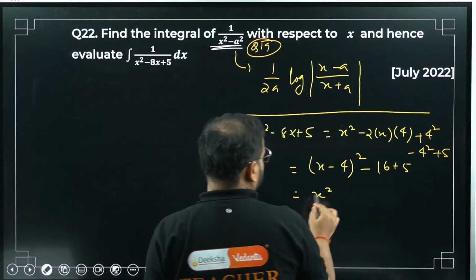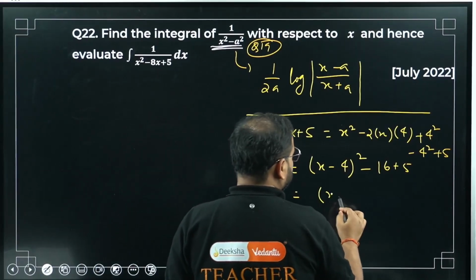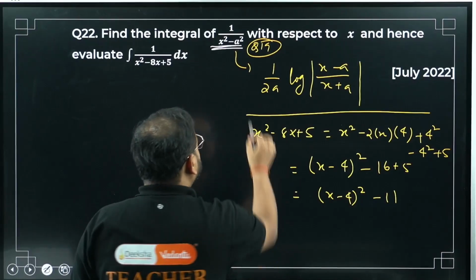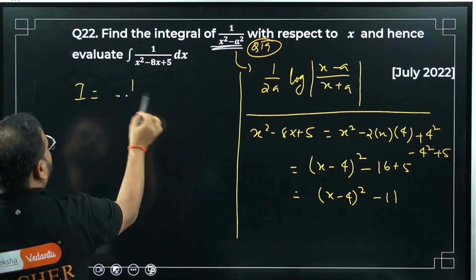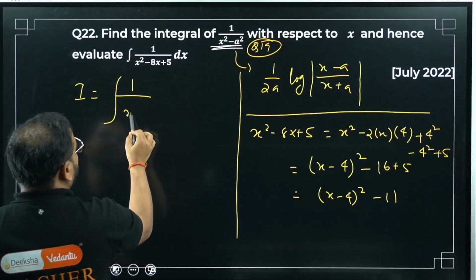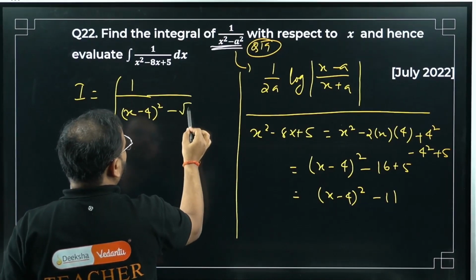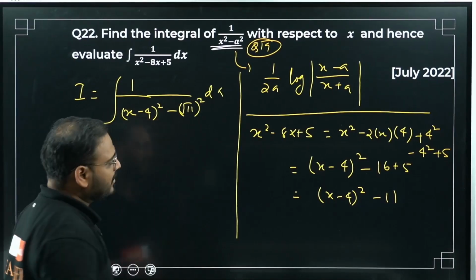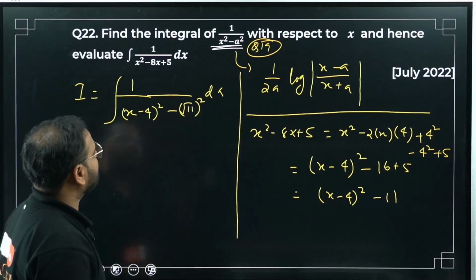Have a look. I'm getting this as (x minus 4) the whole square minus 11, right? Now I'm going to use this integration directly. This will become 1 upon (x minus 4) the whole square minus (root 11) the square dx. Correct? a square is 11, so a is going to be root 11.